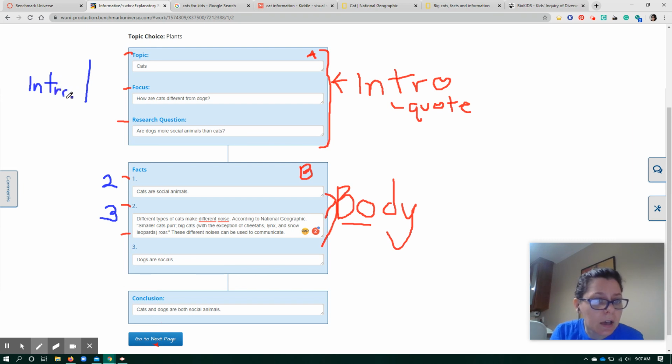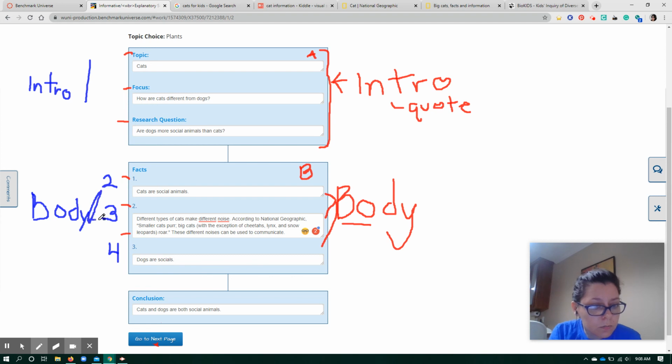I should have 3 body paragraphs total. I apologize if my writing is not neat. I am writing with my trackpad on my computer. So 1 paragraph for the introduction. I should have 3 paragraphs total for the body.